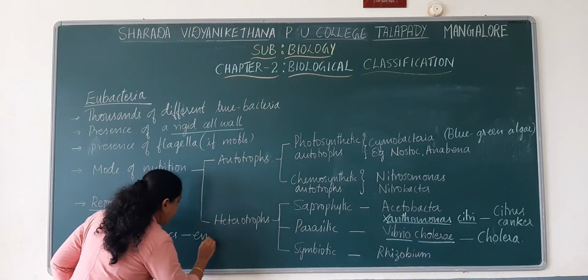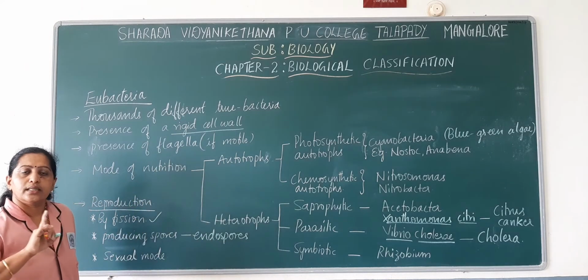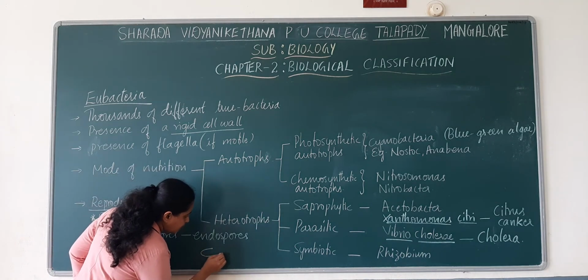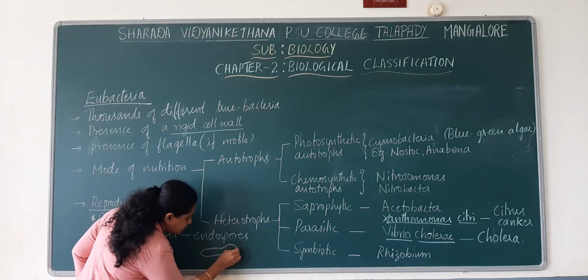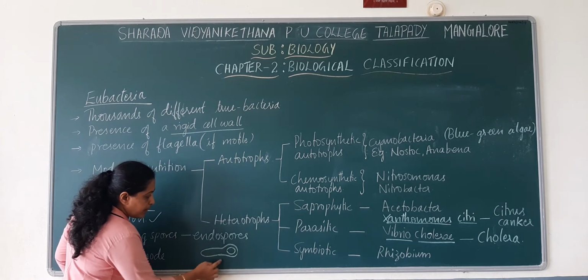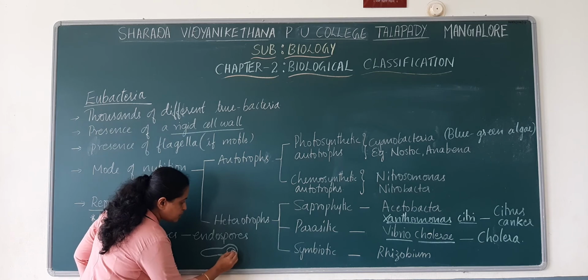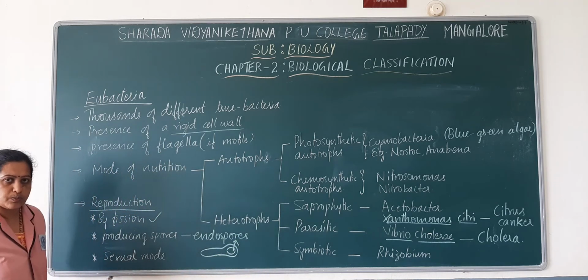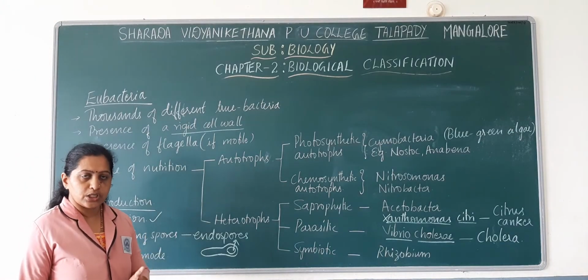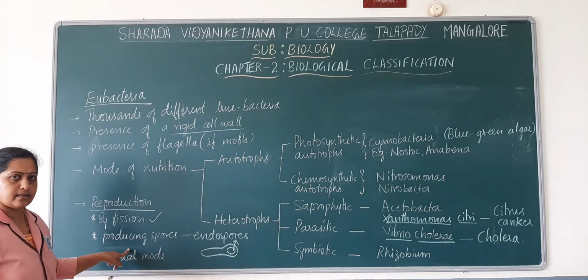Spores known as endospores. So while noting down the types of bacteria, categories of bacteria, I have drawn the diagram of bacteria, bacillus, having certain spores. You might have noted down the diagram, right? So rod-shaped bacteria having spores inside the bacterial cell, they are known as endospores. Endospores. So only in unfavorable conditions bacteria can produce spores, especially endospores. Endo means spores formed inside the cell.